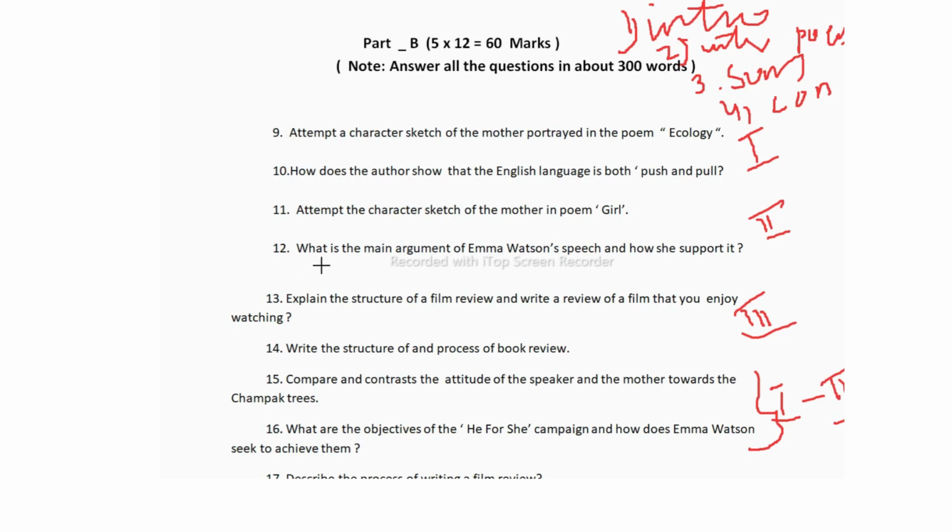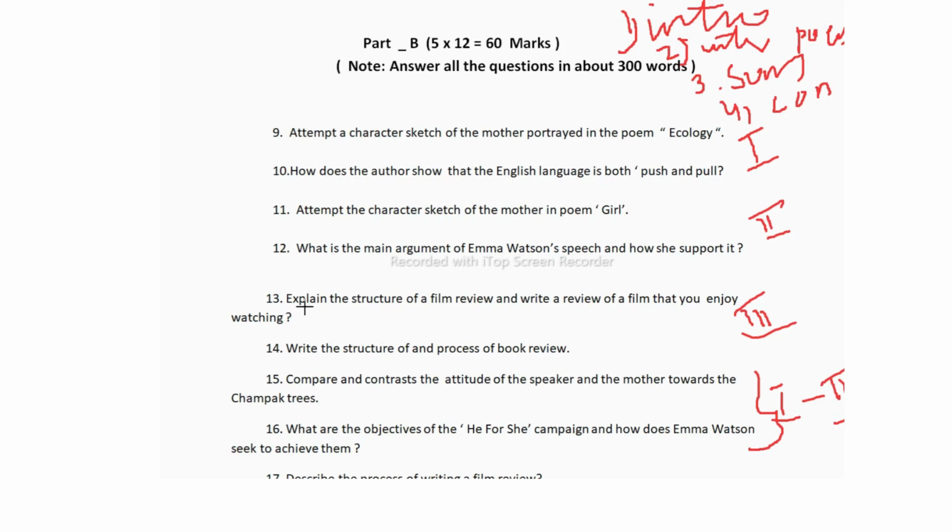Now the 12th question: what is the main argument of Emma Watson's speech and how does she support it? This is Emma Watson's speech, from Unit 2, Gender Equality, which is Your Issue 2, the lesson name. So here first you have to give the intro of Emma Watson, then the introduction to this speech given by Emma Watson, then the whole summary. At last you have to give your conclusion.